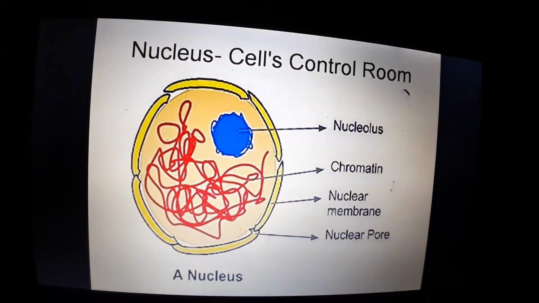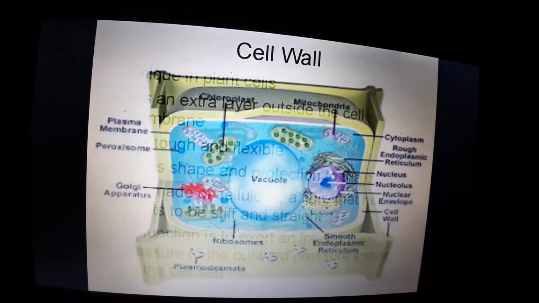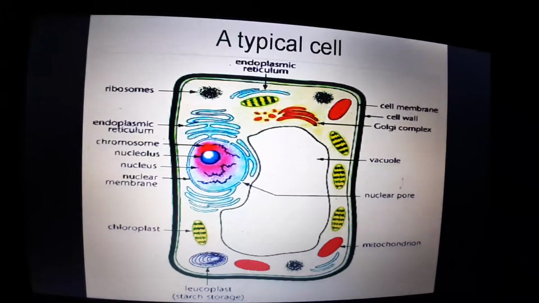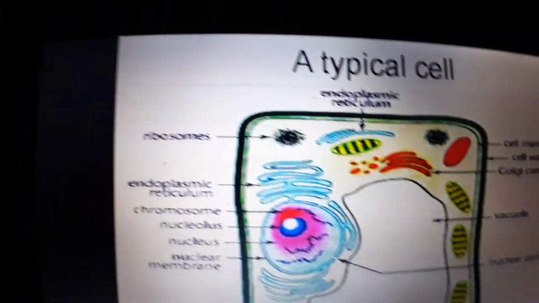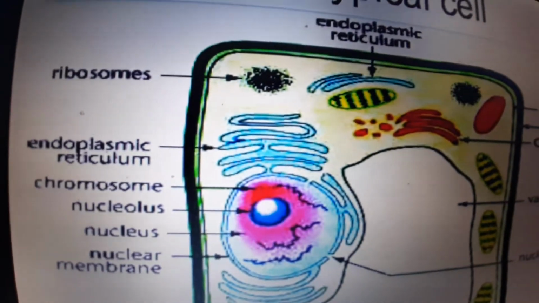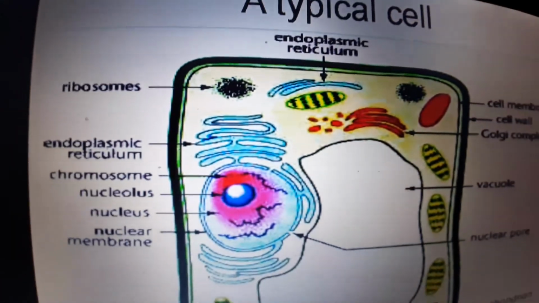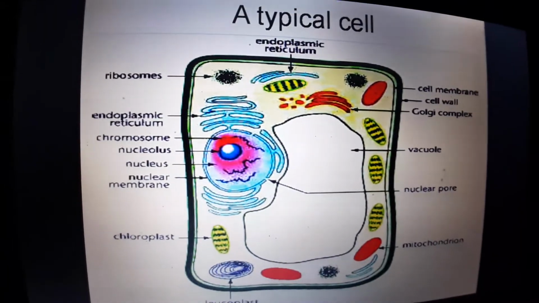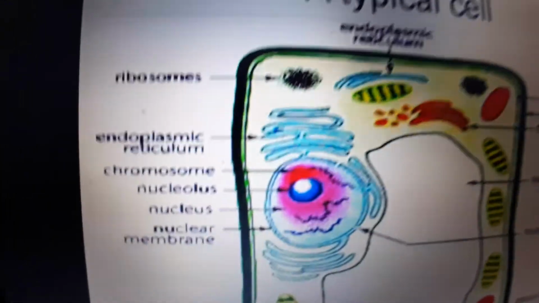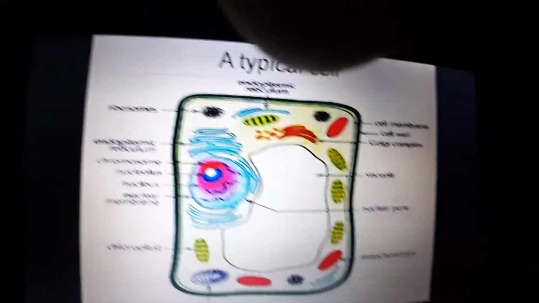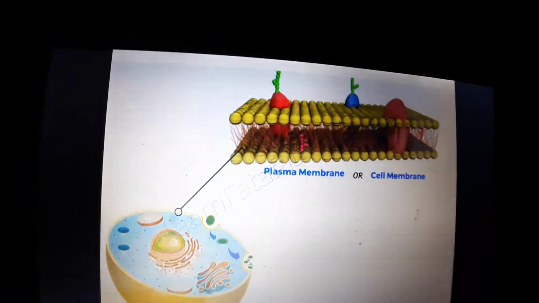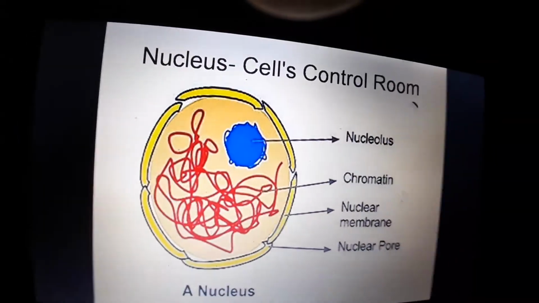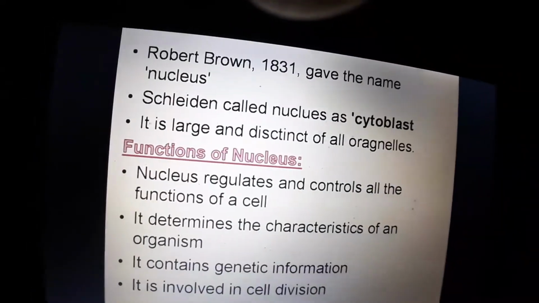When you observe any typical cell, what is it that you clearly see? You will be able to clearly and distinctly see a nucleus. When you observe a cell, the first and foremost thing that you can see is a nucleus. It was called nucleus by Robert Brown in the year 1831.